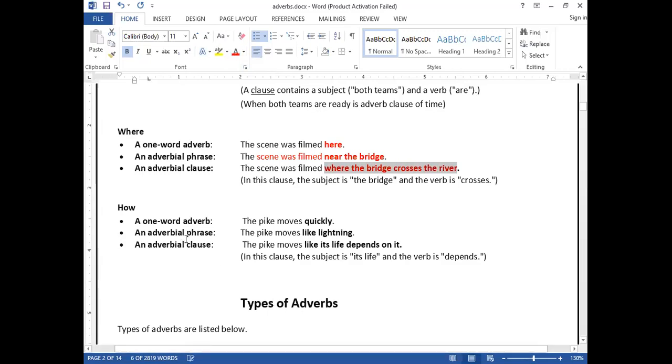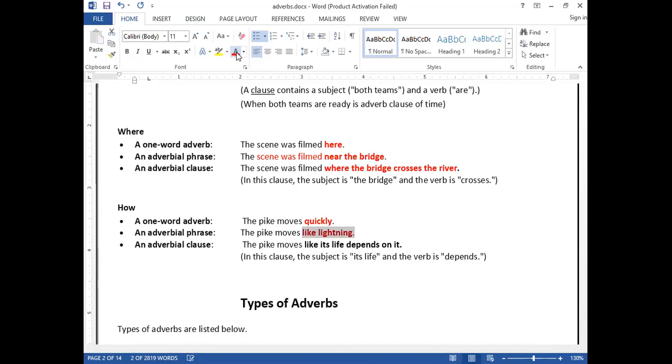And how? For example, the pike moves quickly. What is quickly? Adverb. Clear? Moves like how? Like lightning. Pike is the name of a fish. Clear? So we say the pike moves like lightning. How? Like lightning. So it is what?